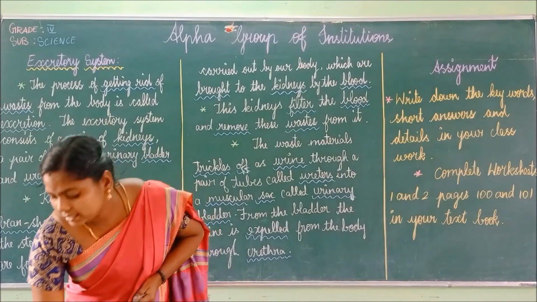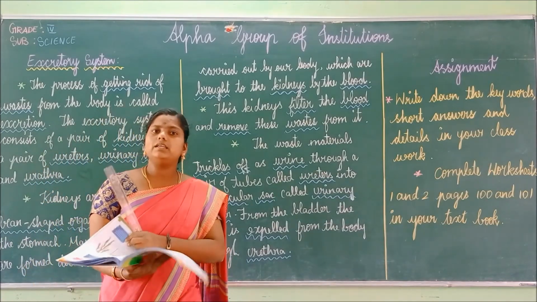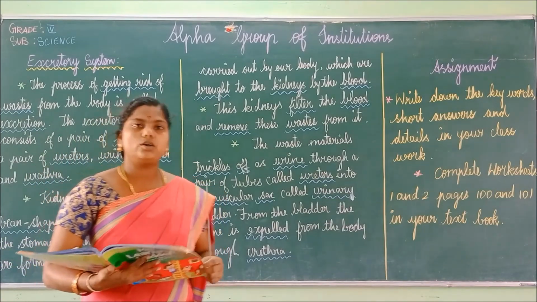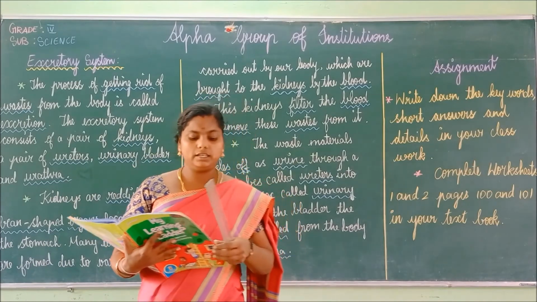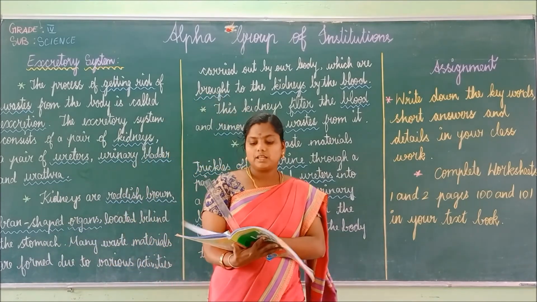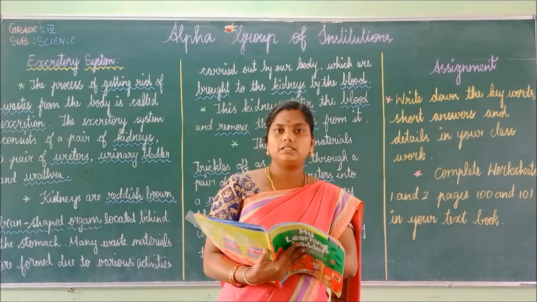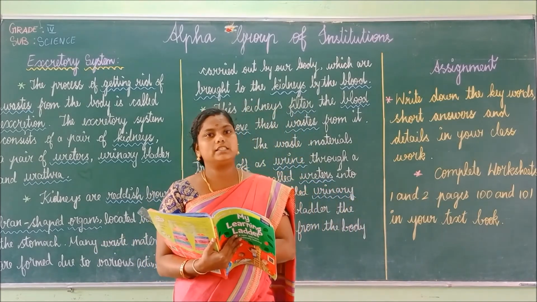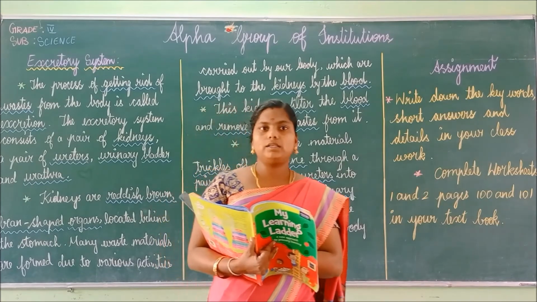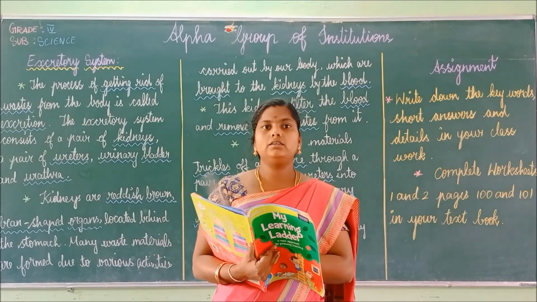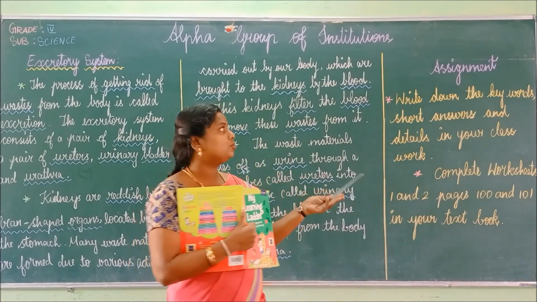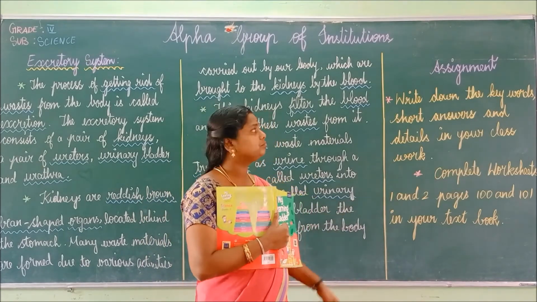So this lesson is over here. What have we learned in this lesson? We learned about all the systems, the interior organs, isn't it? Nervous system, circulatory system, respiratory system, digestive system and excretory system, isn't it? Are you all clear with this? Are you all clear, children? So shall we go on to today's lesson homework?